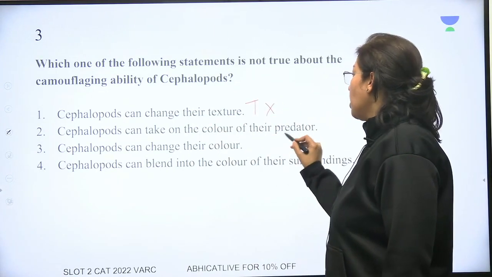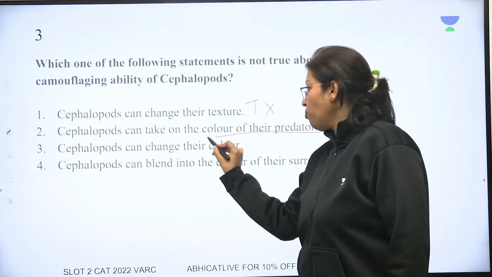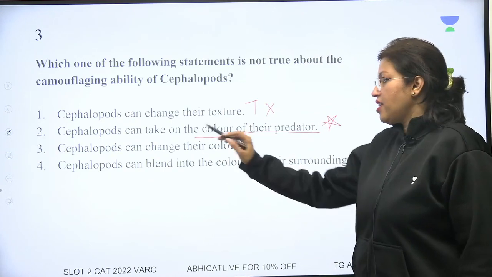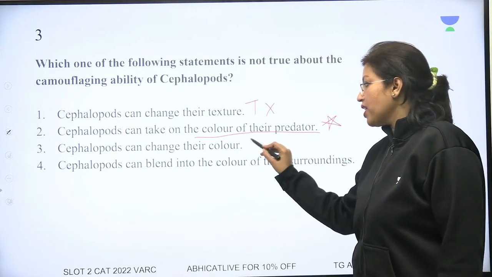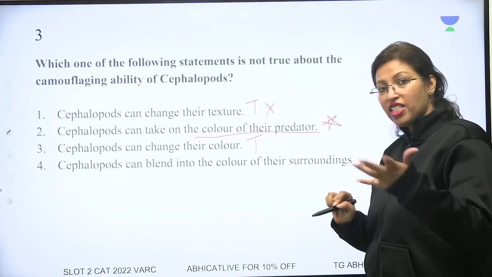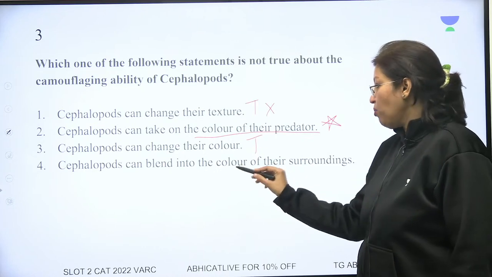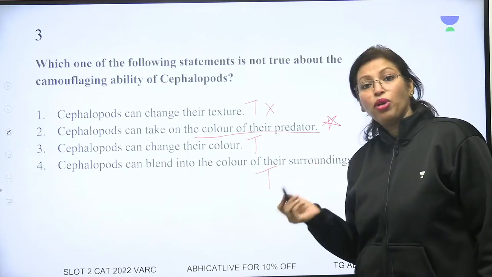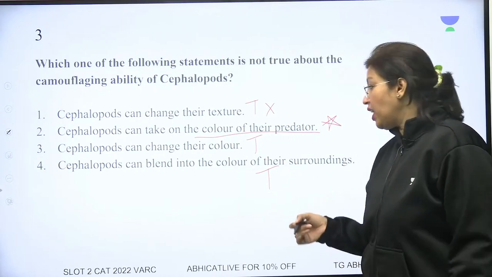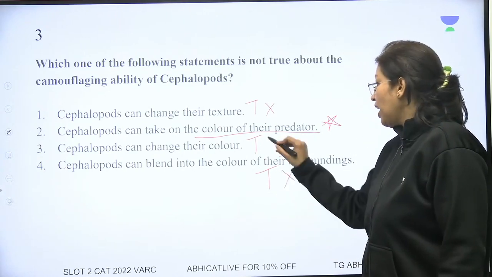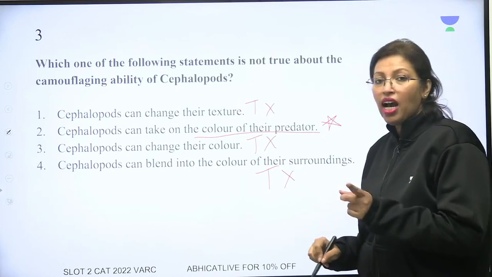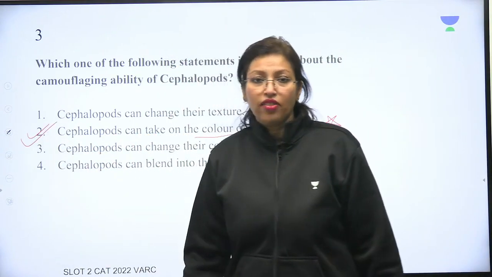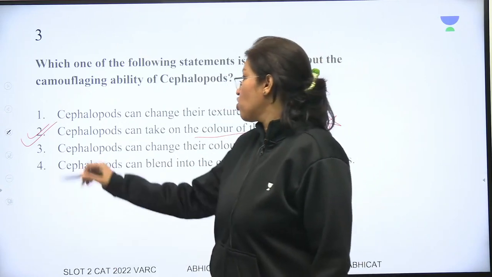Cephalopods can take on the color of their predator. Well, they did not mention this. So I will put a star on this and I'll hold it. Cephalopods can change their color. True, yes, they can. The iridescence and the other colors. Cephalopods can blend into the color of their surroundings. Yes, just like a polar bear, they can become white or blue or green. So eliminate, eliminate. That means again the answer will be option 2, the one that was not given there in the passage.